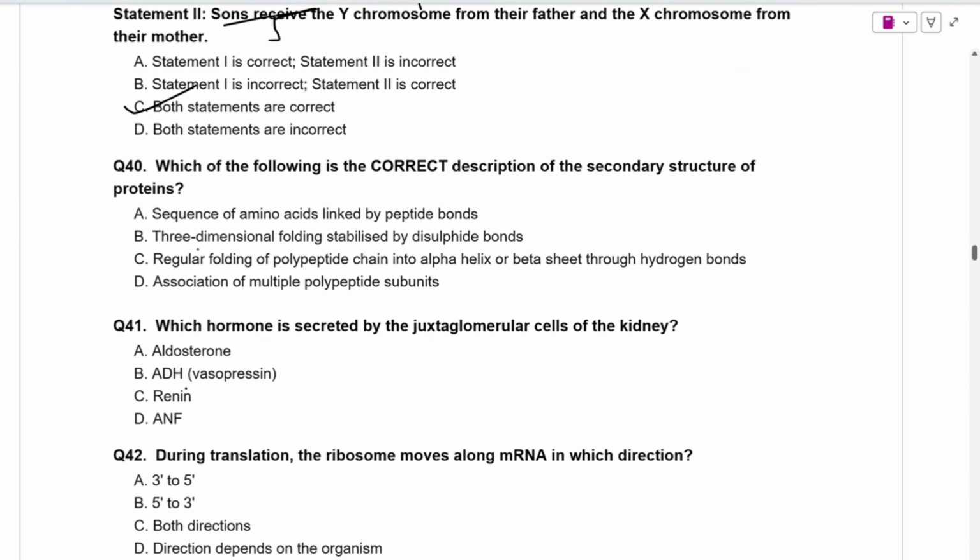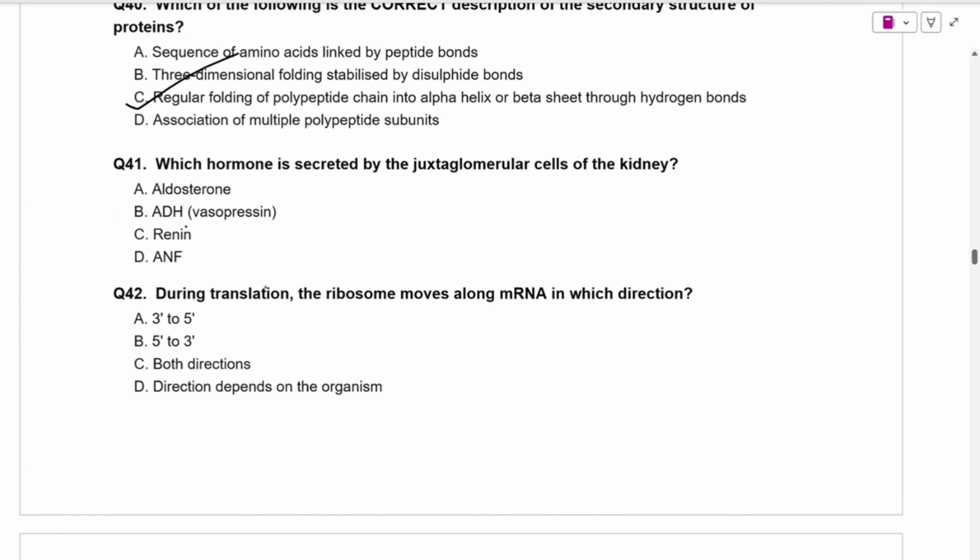Which of the following is the correct description of the secondary structure of protein? सो secondary structures में हमें अल्फा हेलिक्स और बीटा प्लेटेड स्ट्रक्चर्स देखने को मिलते हैं प्रोटीन के. सीक्वेंस ऑफ अमीनो एसिड लिंक्ड बाय पेप्टाइड बॉन्ड्स, 3 dimensional, no. Regular folding of polypeptide chain into alpha helix or beta sheets through hydrogen bonds, yes.